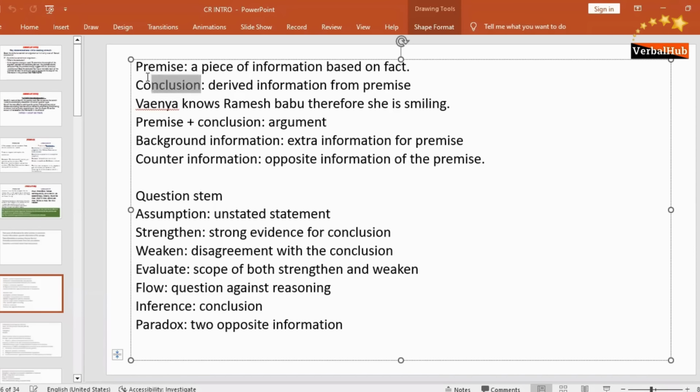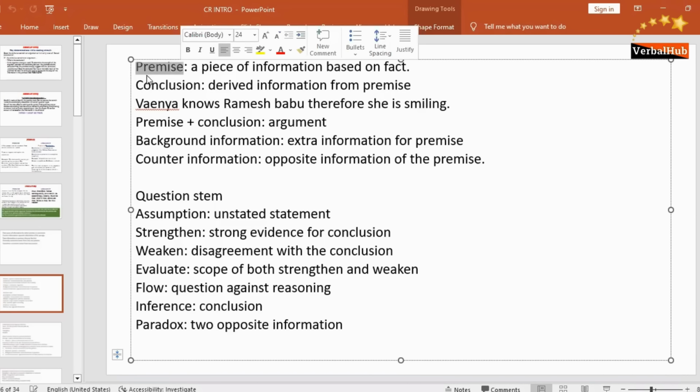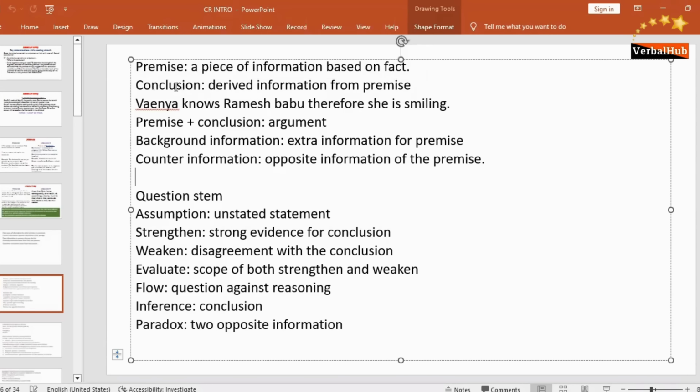Without a conclusion, a premise can exist, but without a premise, a conclusion cannot exist.